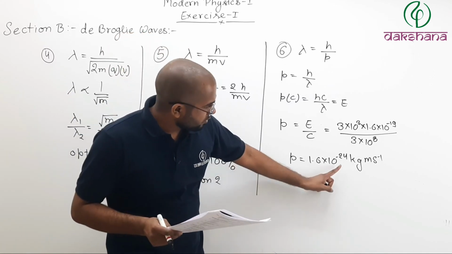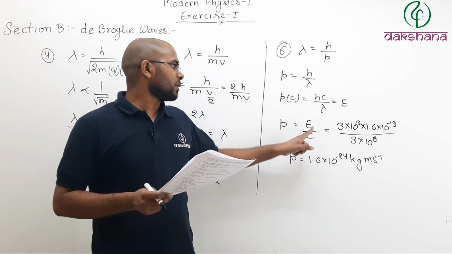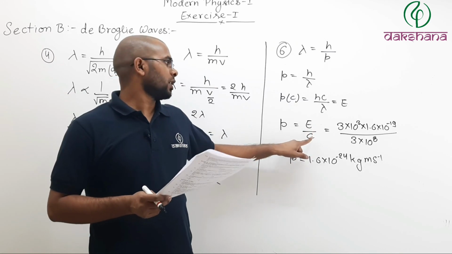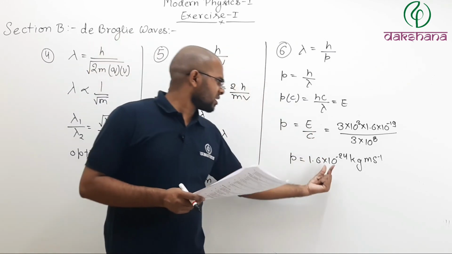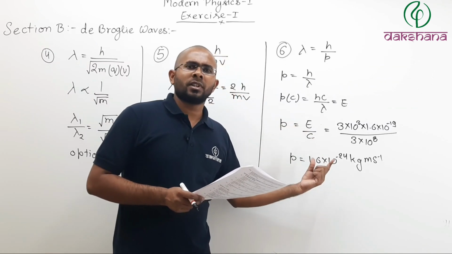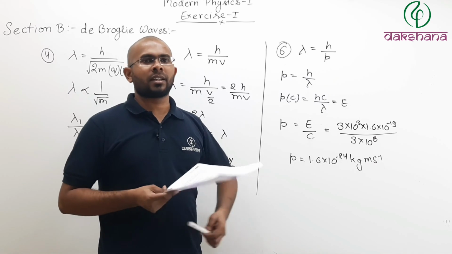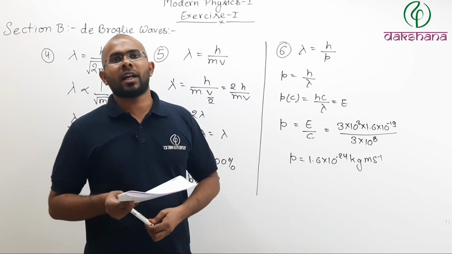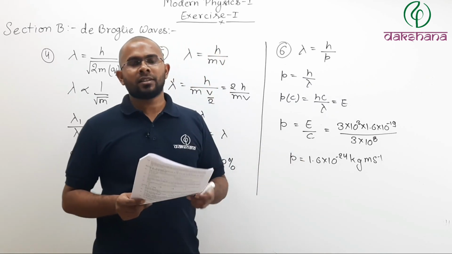Now see, this momentum is very small, and momentum is proportional to energy because c is the constant. So if a gamma ray photon has this very little momentum, then other light photons with less energy, like infrared or visible light, will have even less momentum than this.